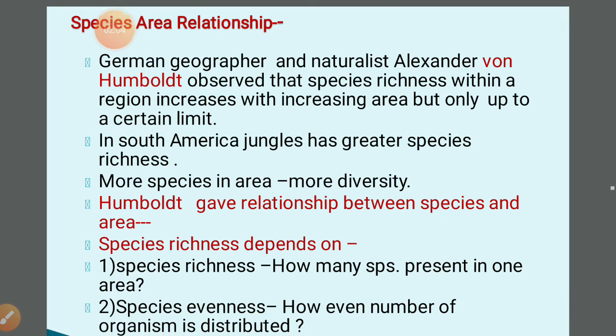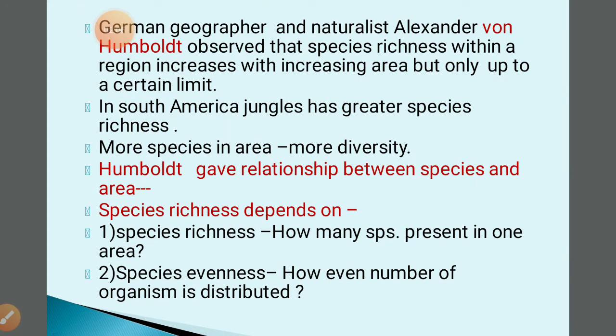So he observed species richness. All of you also understood the meaning of species richness; in the previous class I told you about it. The number of species per unit area is called species richness. So now you know what Humboldt observed: the species richness within a region increases with increasing area, but only up to a certain limit.